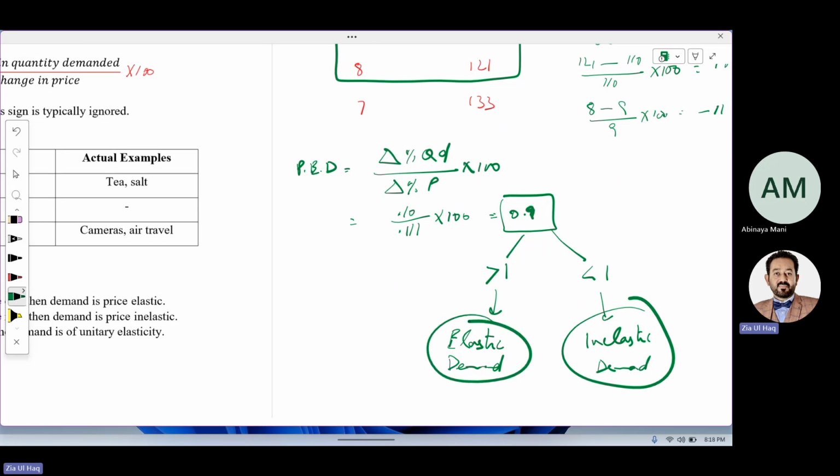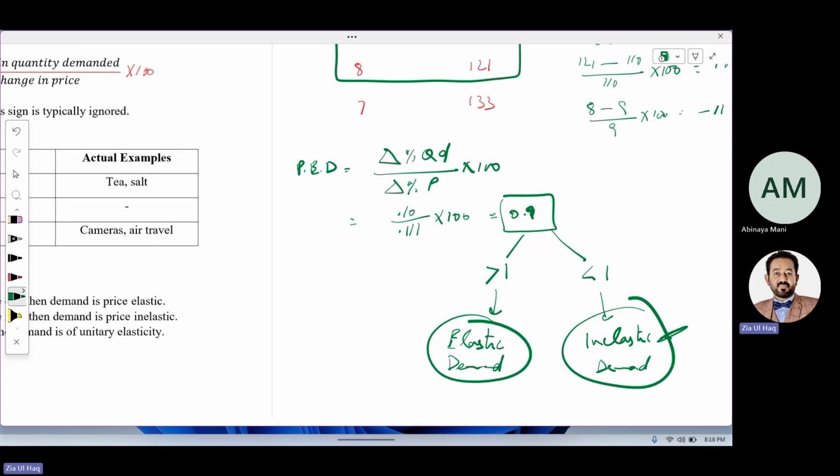But in case of elastic demand, yes, demand is elastic. Due to change in price, demand will increase more. This means if we want to increase the sale, we can lower the price a little bit, which will increase demand more and result in more sales. But if the answer is lesser than 1, the change in price will not impact demand much. There are other factors that will affect the demand rather than price only.